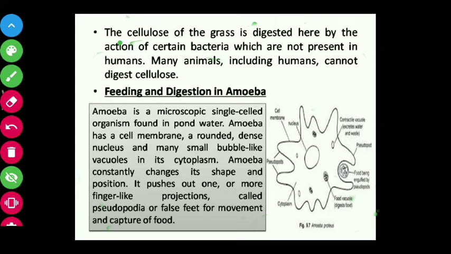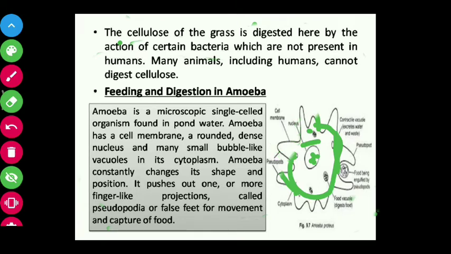So amoeba has what? Amoeba has a cell membrane surrounding it. Then a rounded dense nucleus inside, and many small bubble-like vacuoles in the cytoplasm. Here these bubbles are vacuoles inside the cytoplasm. These places are cytoplasm.